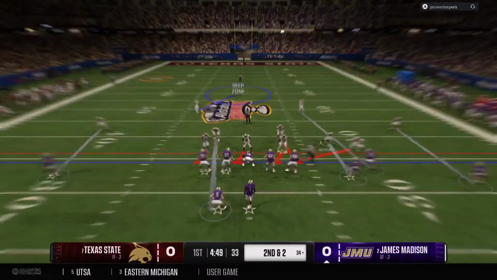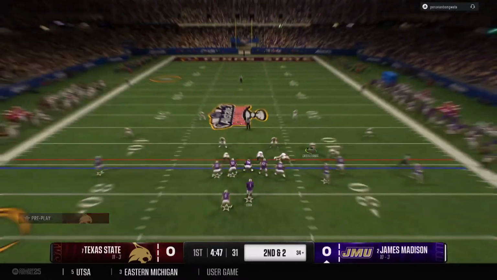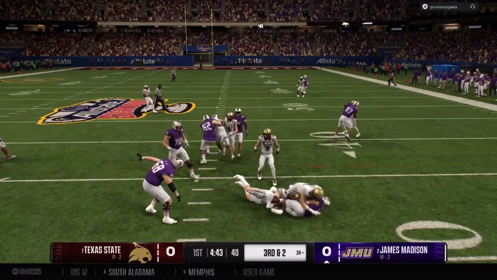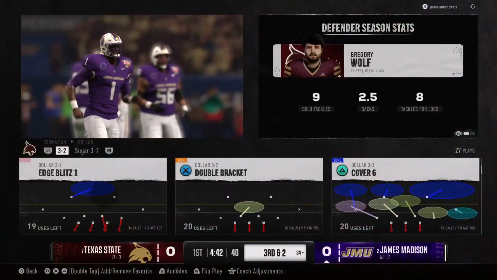Offense getting set. It's second down. Inside give now from the shotgun. The defense all over it. They stop him right at the line.